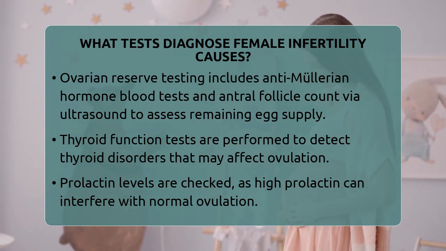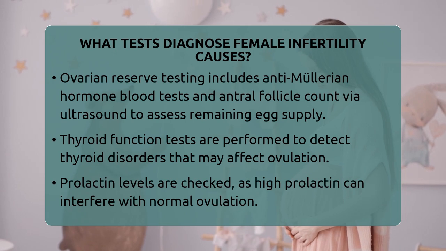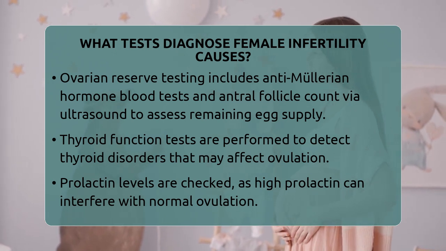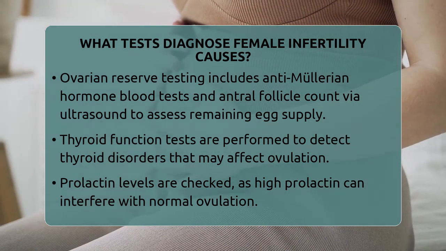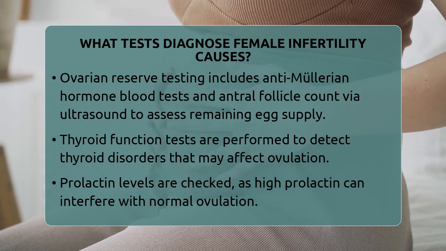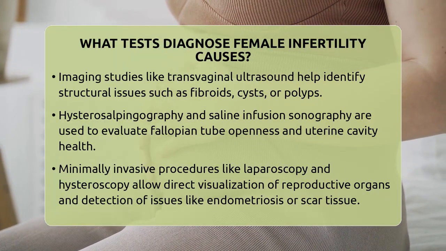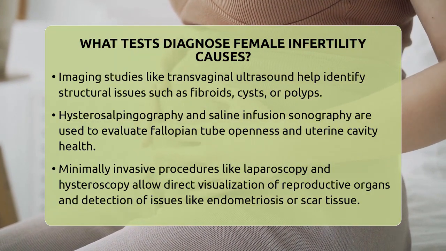Thyroid function tests are routinely done because thyroid disorders can interfere with ovulation. Elevated or low thyroid hormone levels can disrupt regular cycles. Prolactin levels are also checked since high prolactin can prevent ovulation from occurring normally.